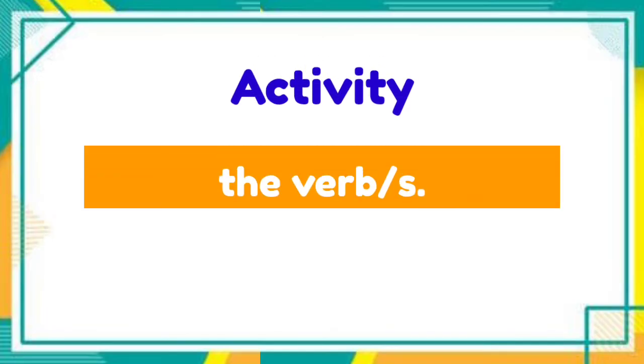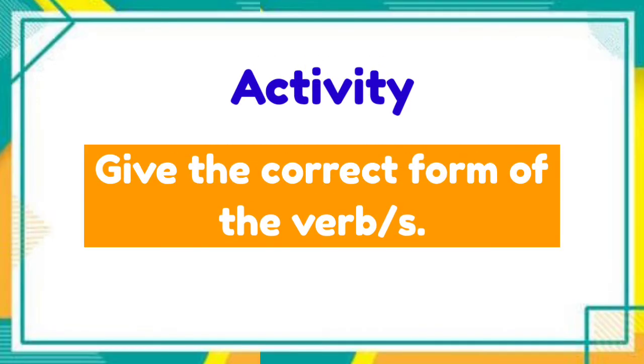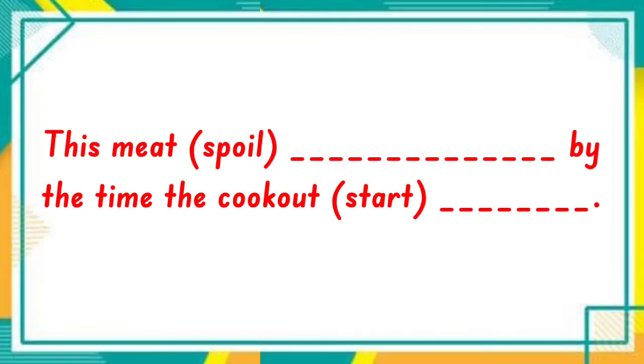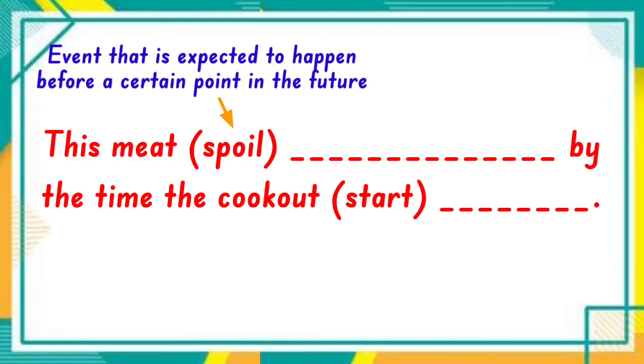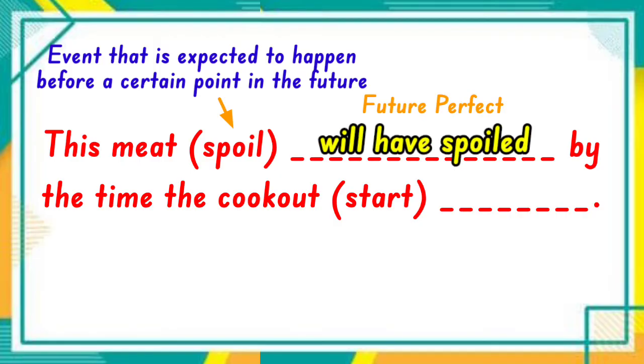Now let us have an activity. What you need to do is give the correct form of the verb or verbs in each sentence. First one. This meat spoil by the time the cookout start. There are two verbs in this sentence. Let us have the verb spoil first. Since this is the action in the event that is expected to happen before a certain point in the future, it has to take the future perfect tense. So the answer should be will have spoiled.